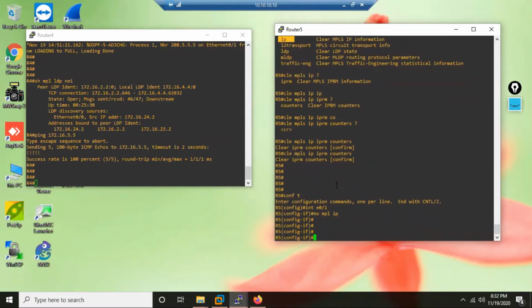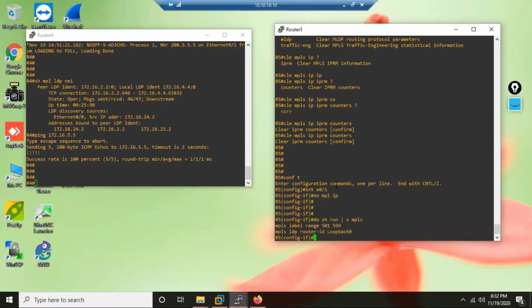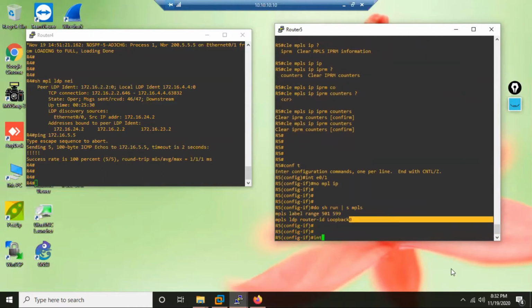LDP gone. MPLS gone, LDP gone, but is that router ID command still there in the configuration? Let's see, section MPLS. Yes, that command is still there. So now interface E0/1. If I shut down the interface, then what will happen? Somebody is telling me, can we bounce the interface? So if I shut the interface, yes, that also maybe will work.